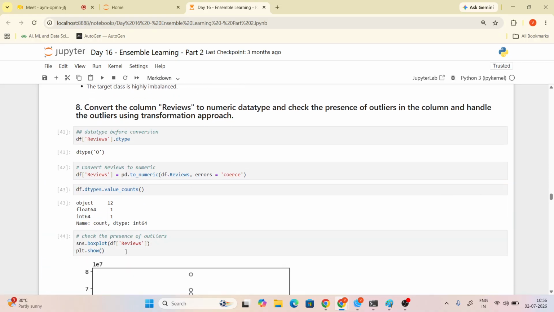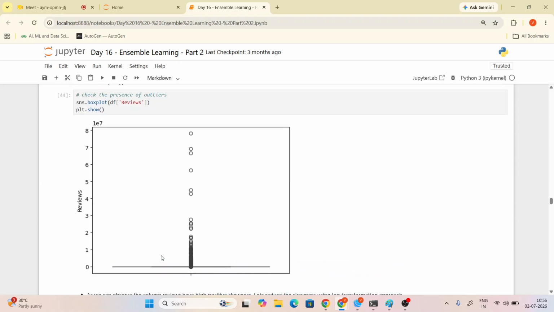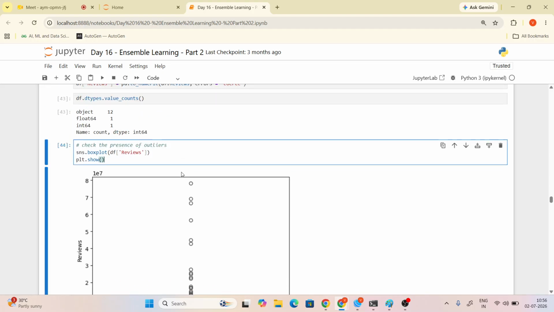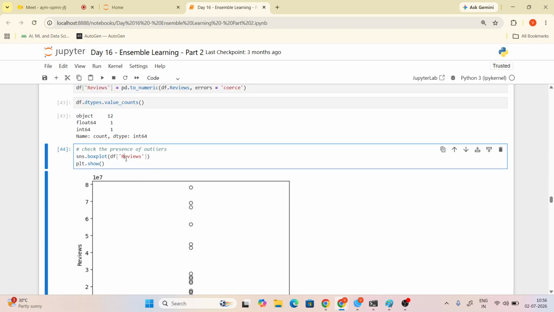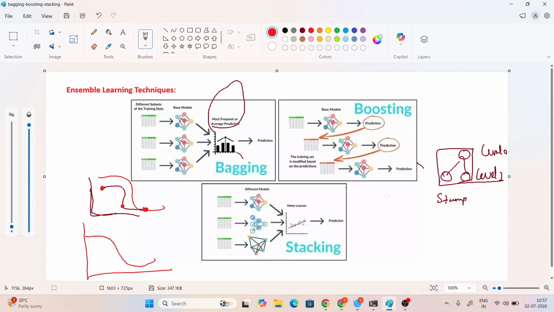Now you are giving the box plot for reviews. These are the reviews box plot. Have you understood? The box is showing here, depending on reviews. So 1e7 means 1 into 10 power 7. 1e means exponential. 1e power 7 means 1 into 10 power 7. Have you got it? Yes, got it. E means exponential, and exponential means power value.